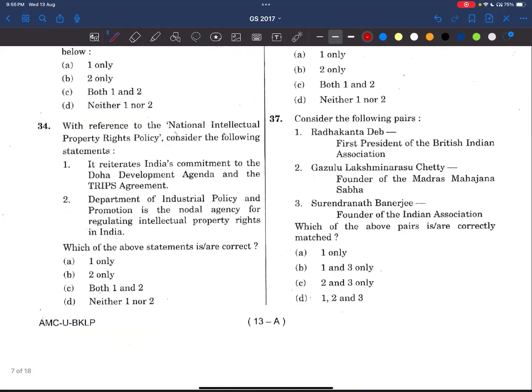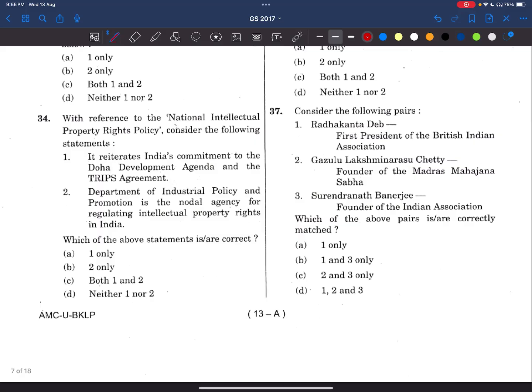Now, the 34th question. With reference to the National Intellectual Property Rights Policy, consider the following statements. It reiterates India's commitment to the Doha Development Agenda. See, friends, there is one other thing called the Doha Accord as well. If you know, please give the information about it in the comments. Here it is the Doha Development Agenda and the TRIPS Agreement.